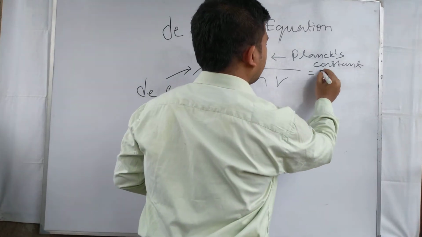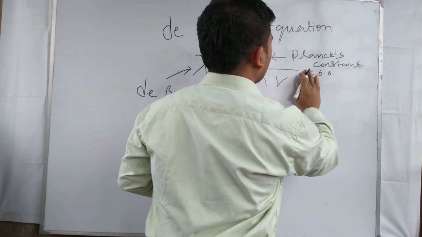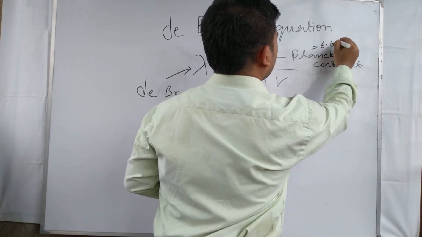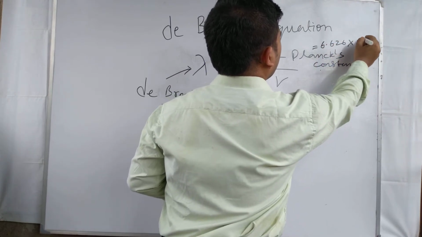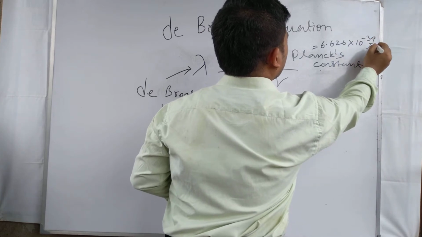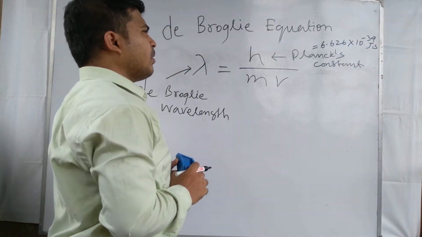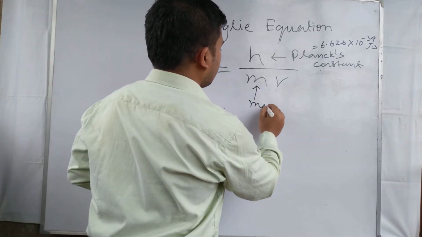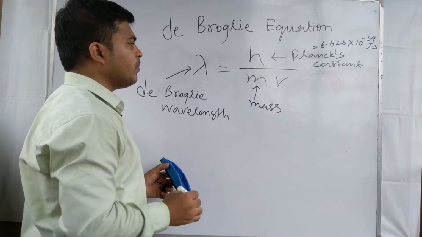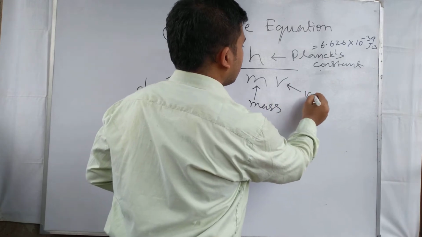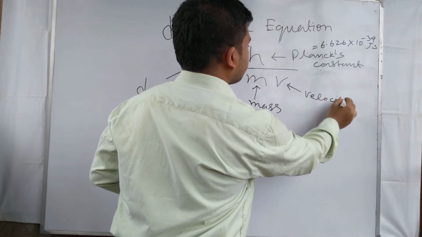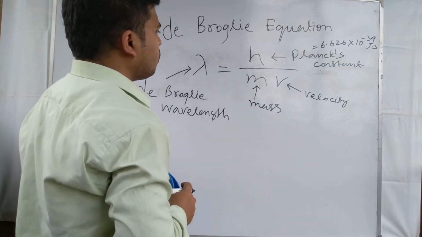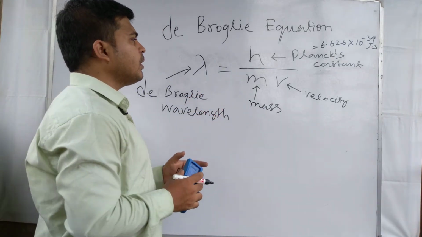Its value is 6.626 times 10 to the power minus 34 joule second. m is the mass of the material particle, and v is the velocity of the material particle. So this is called the de Broglie equation.